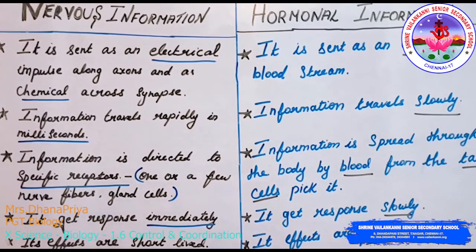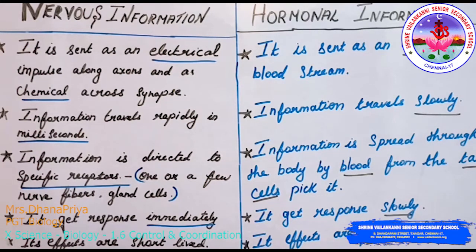In the last class we studied control and coordination in animals in brief. Today, for this question, compare and contrast means you have to write the difference between the nervous and hormonal mechanisms. That is, you can write nervous information and hormonal information.